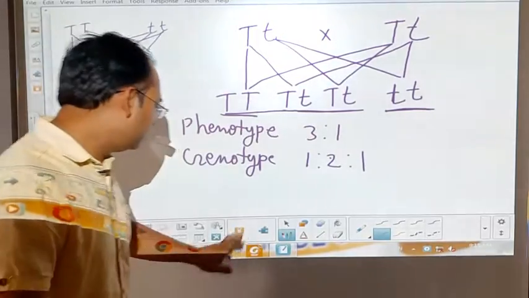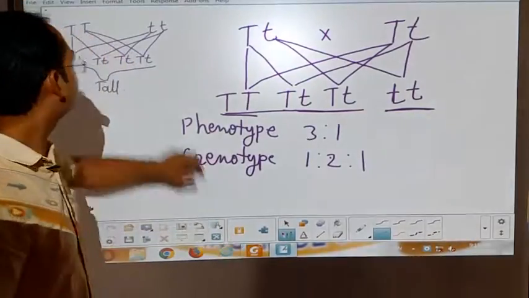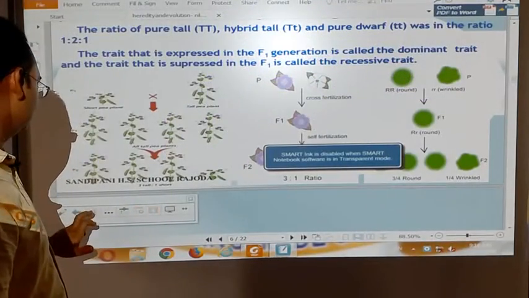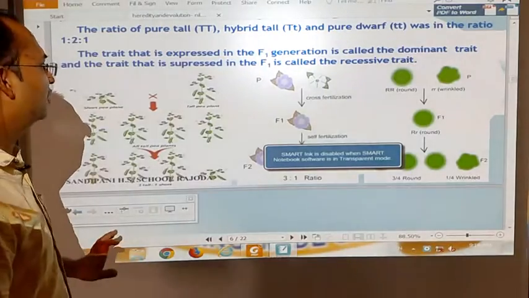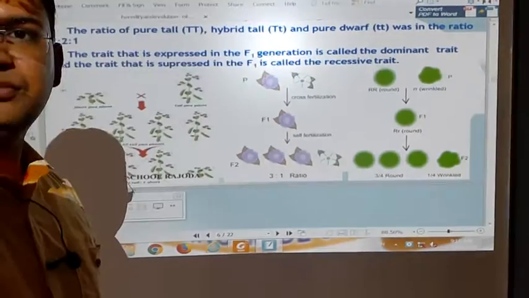Okay students, in the same way here we can see other characters that Mendel took.